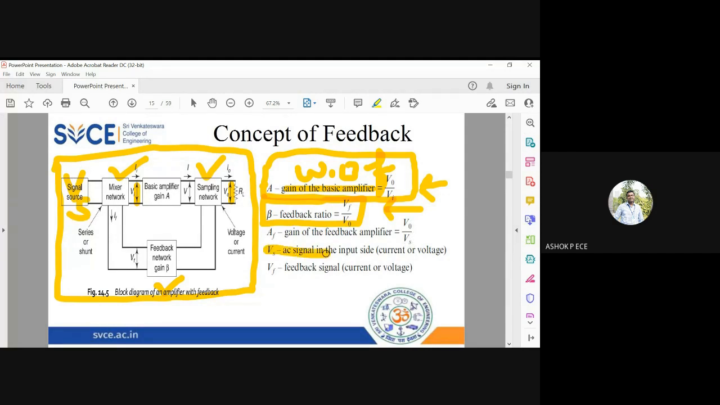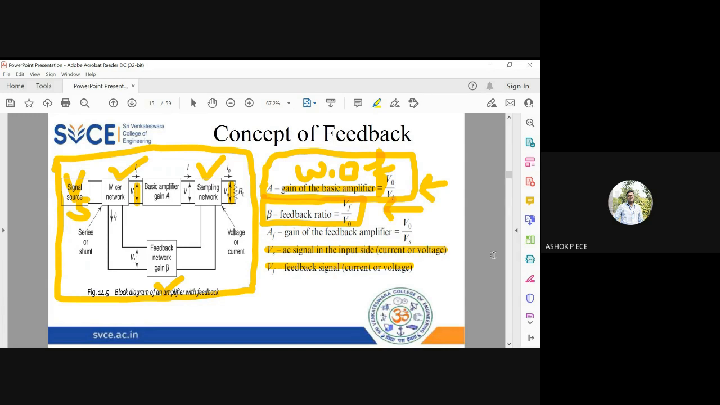Vs is going to be the AC input signal, which can be current or voltage, and Vf is going to be called the feedback signal, which can also be current or voltage. So these are the basic terminologies you should know before studying feedback amplifiers.